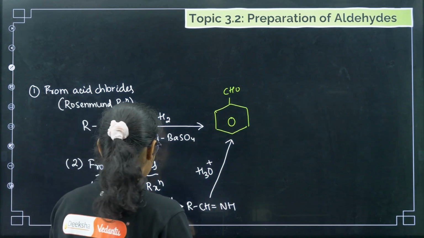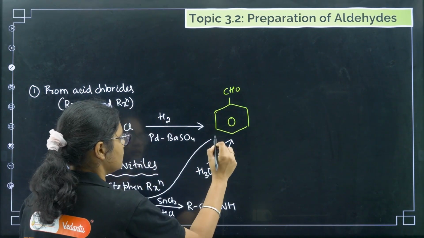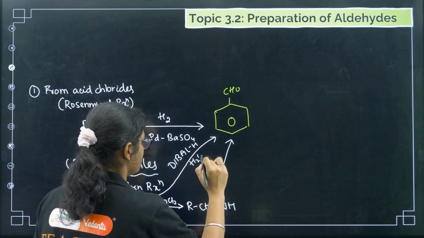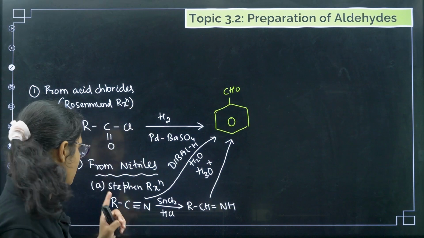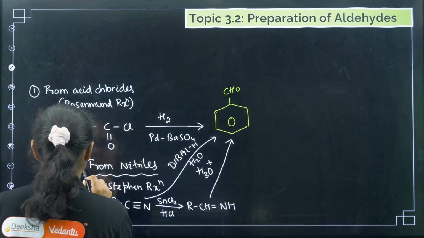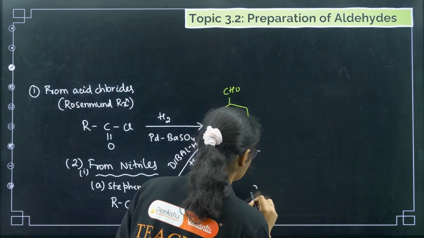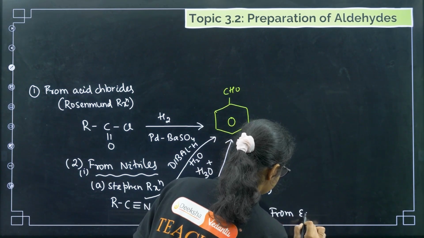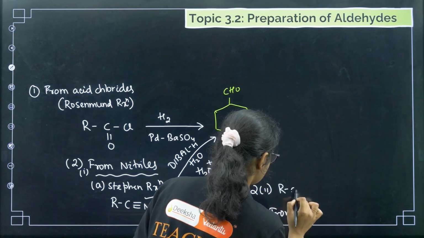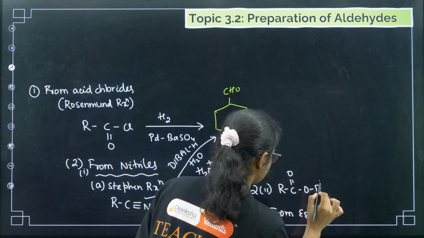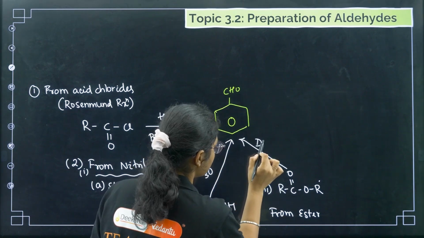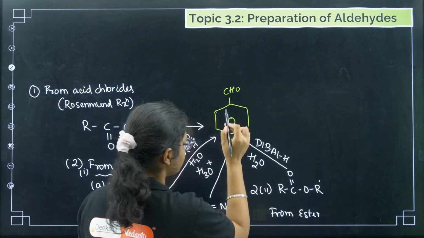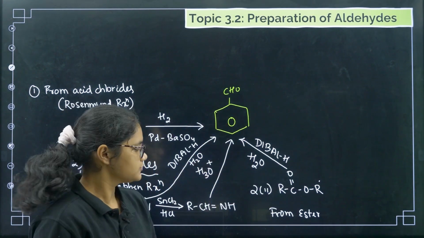Now another method you can do from nitriles, you can treat it with DIBAL-H, DIBAL-H with water. This will also give you aldehydes, right? Now second one, I'll make this 2.1 from nitriles, and I'll make 2.2, that is from esters. So if I have RCOOR', from esters, and if you treat it with the same DIBAL-H and water, this will give you aldehyde. Okay, so this method is done.